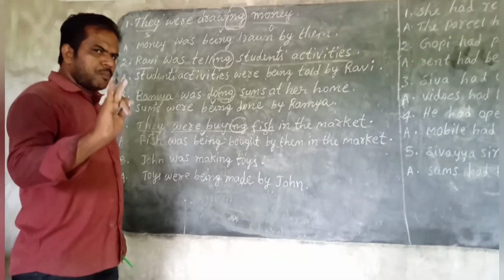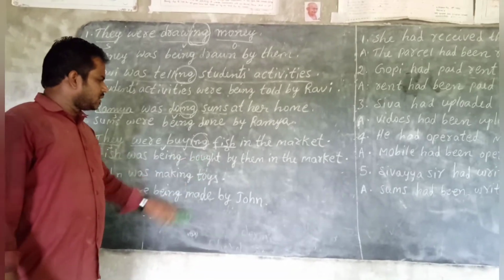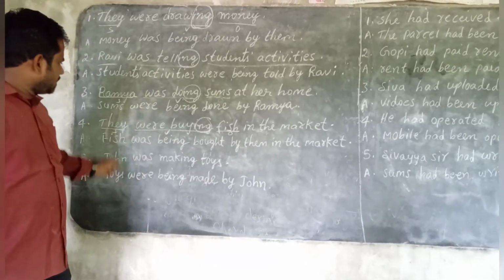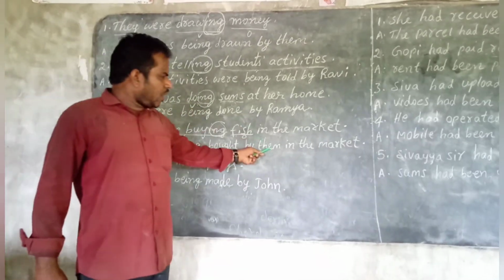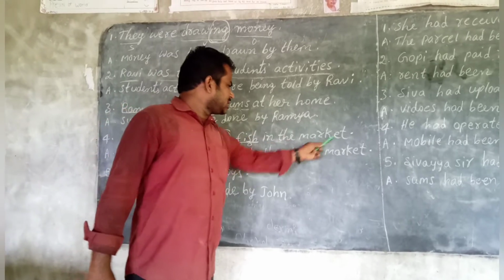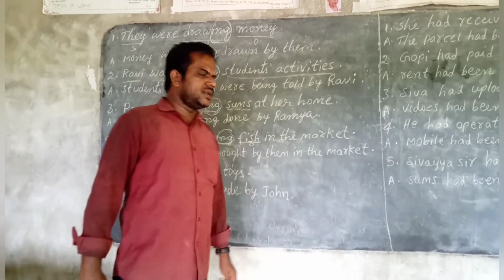Third rule, change the verb into V3. Buy, bought, bought. So bought is V3. Children, bought. Fourth rule, add by. Fifth rule, change the subject into object: them. In the market. Remaining sentence. Last we have to write children.